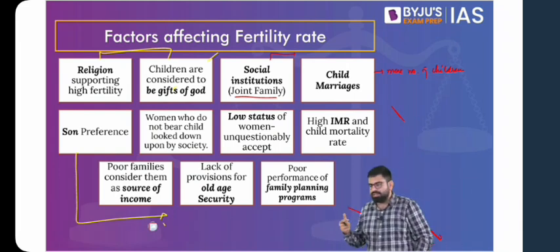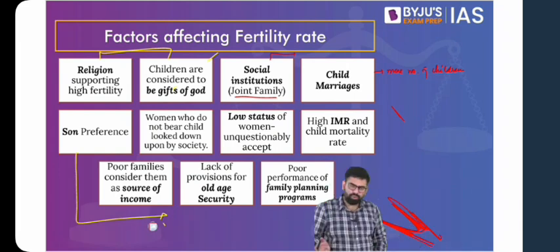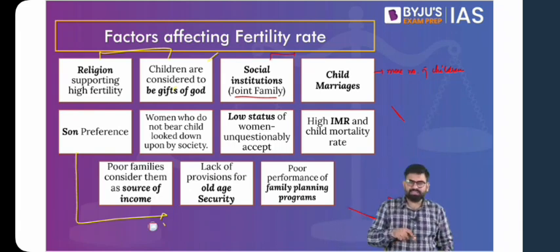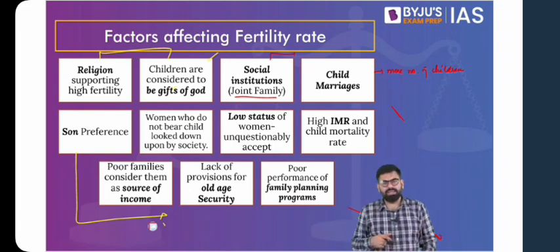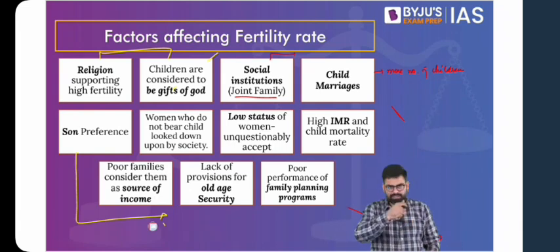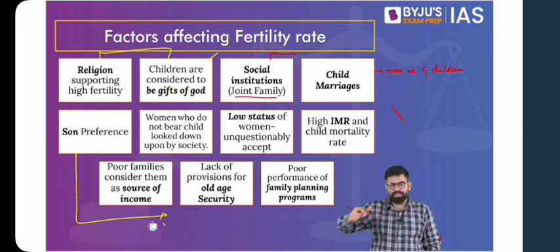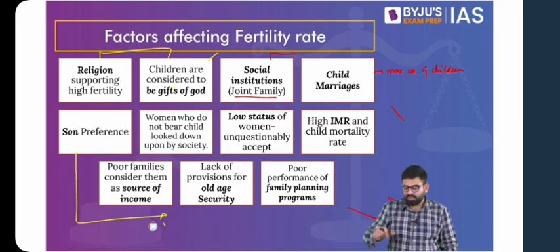Because if you prefer a son, then the chances are if a girl child is born, even though you do not abort, even though you do not go for sex selective abortion or infanticide, you'll find that in traditional families, if there is a girl born to a family, then there are 2, 3 girls in a line, which will be the elder ones in the family, and then once they get a son, they'll stop.